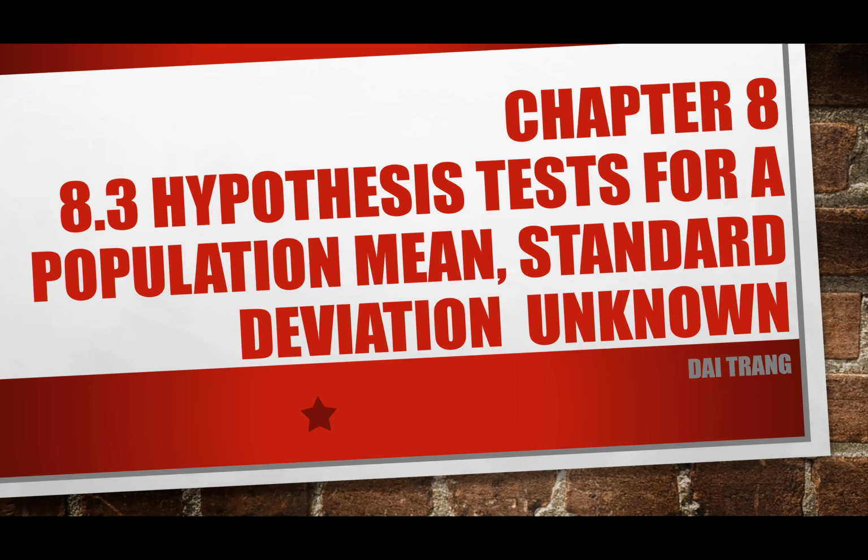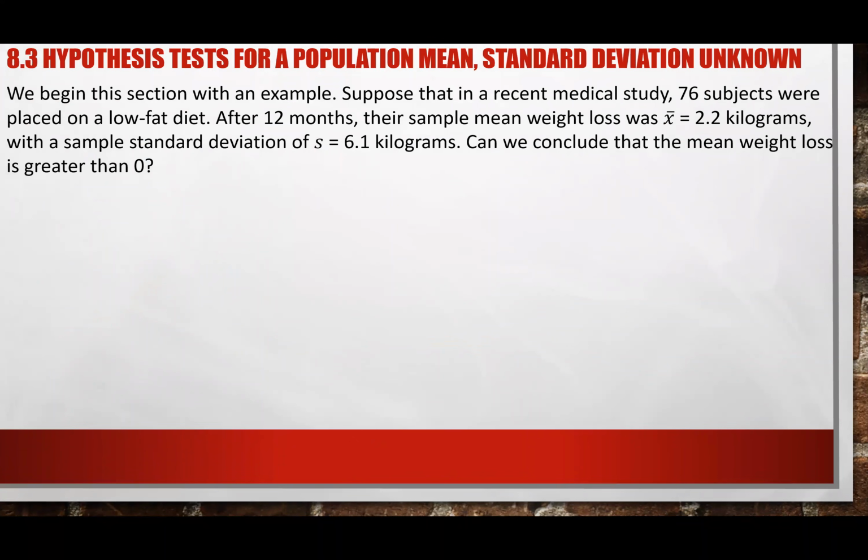Okay. So let's take a look at chapter 8 section 8.3, which, as you can see, is hypothesis testing for a population mean. We're still testing the population mean, but the population standard deviation is unknown, right? This is very related to 7.3 or 7.2, right? So let's go straight to the problem. We began this section with this example.